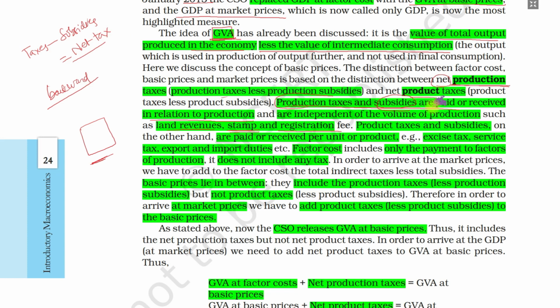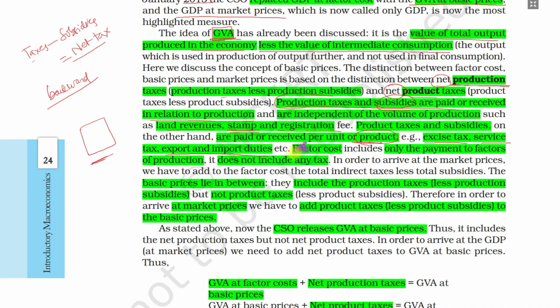Product taxes. What are product taxes? Taxes on the products, like toothpaste, mobile phones, television sets. What are the taxes? Excise tax we pay, service tax, which is now GST, and export-import duties. So these are called product taxes. Here also the government offers some subsidies, so taxes minus subsidies equals net product taxes.